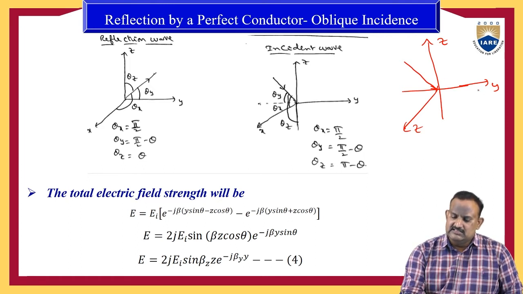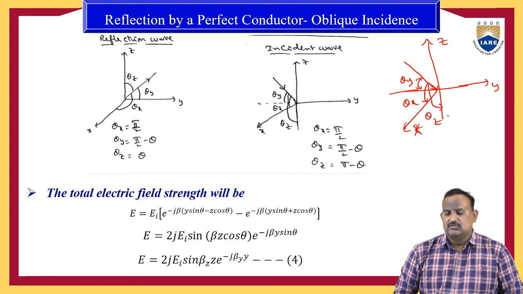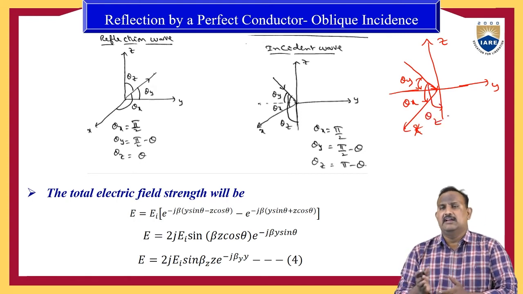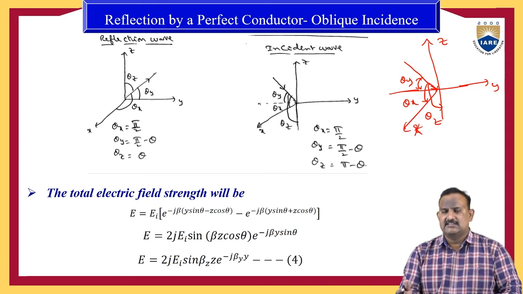Because it is the y-axis, here we can write theta y, and it is the x-axis, so we write theta x, and for the z-axis it is theta z. With the z-axis the angle is theta z, with the x-axis the angle is theta x, with the y-axis the angle is theta y. Like that you assume the angles.